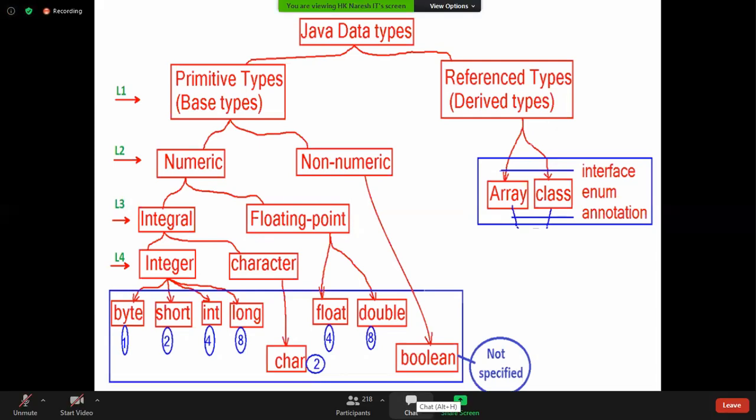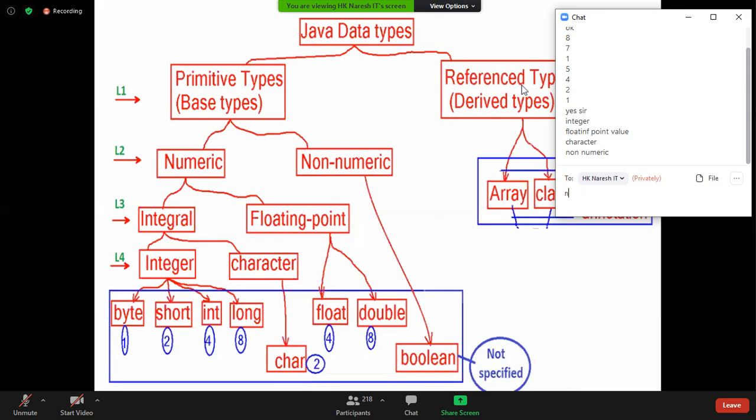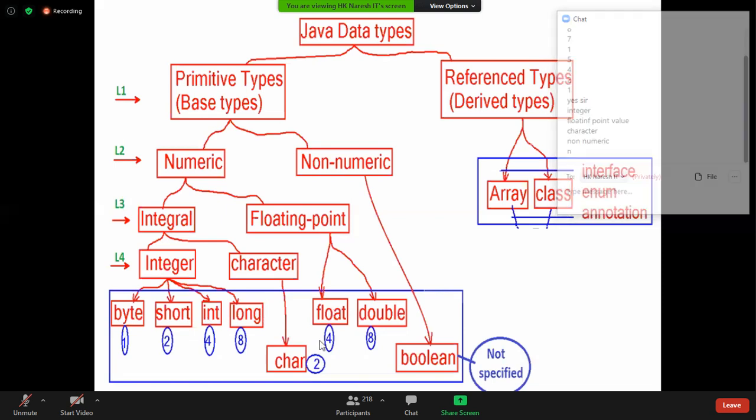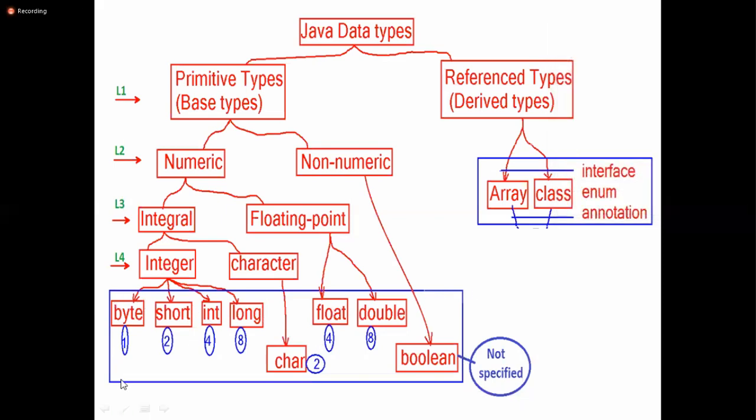Next, what is the size of array and class? Array and class are reference data types. Reference data types are used for storing multiple values as a group. Then what is the size of array and class? Is the size fixed? No. Byte, short, int, long, float, double, char, boolean: these 8 primitive data types are meant for storing a single value, so their memory size is fixed. But array and class are meant for storing multiple values.